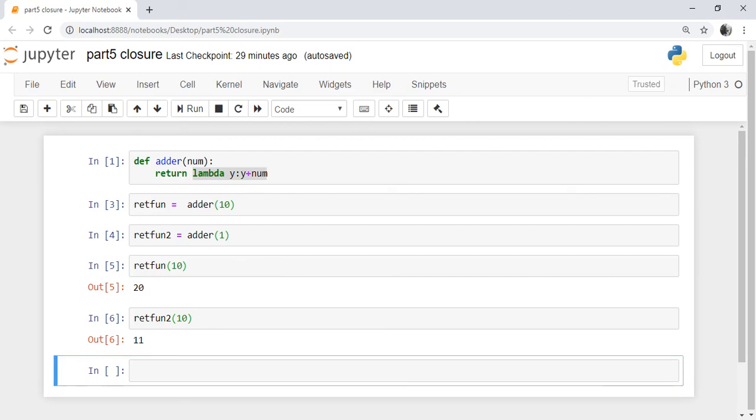Yes, we have seen that behavior can be returned from the main function as a child function, and we have also seen closure, that is the child function copies the local state of the parent function and returns it for later use. Thank you.